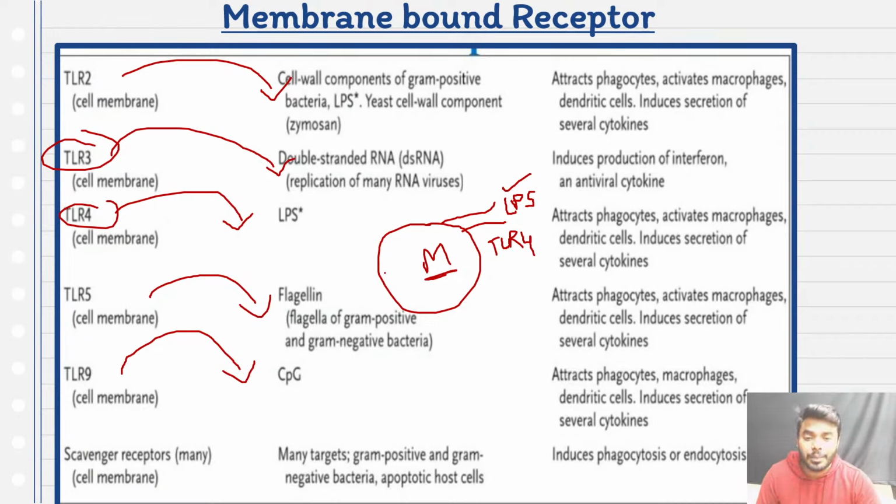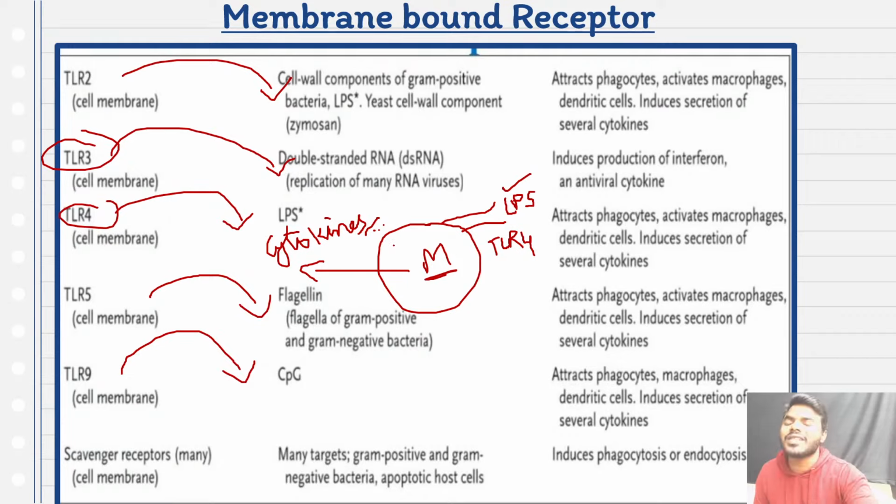Immediately what is going to happen? The macrophages and the dendritic cells are going to release several cytokine molecules. It is going to induce several cytokine molecules. Now those cytokine molecules will activate the further immune cells. Ultimately they will be involved in the production of the antibodies.